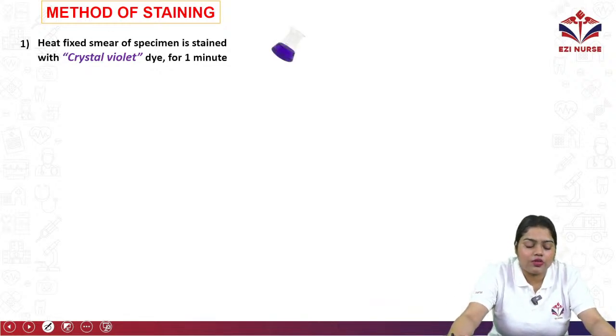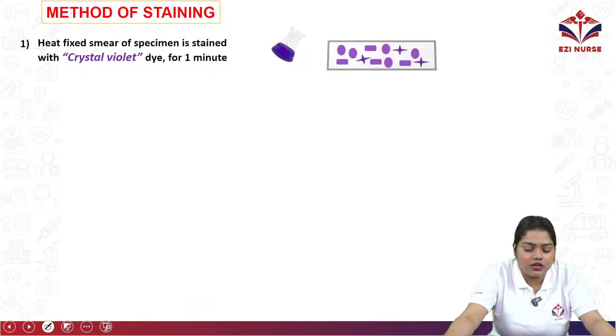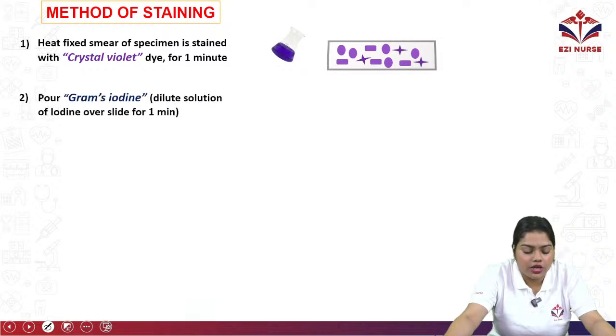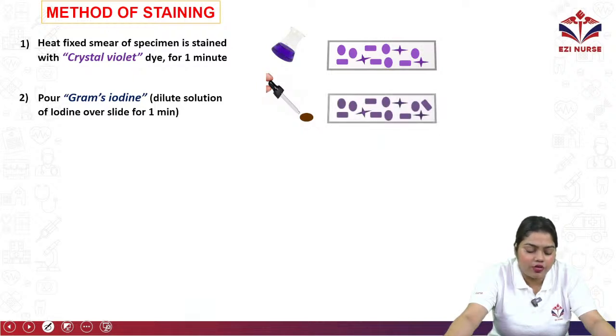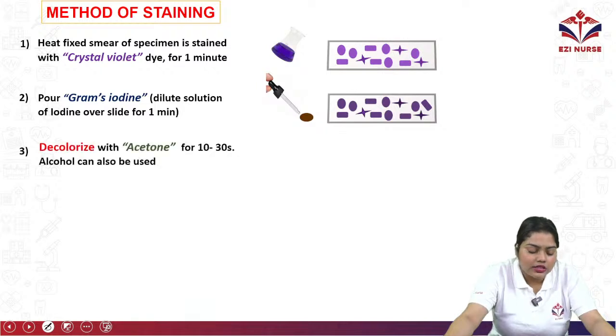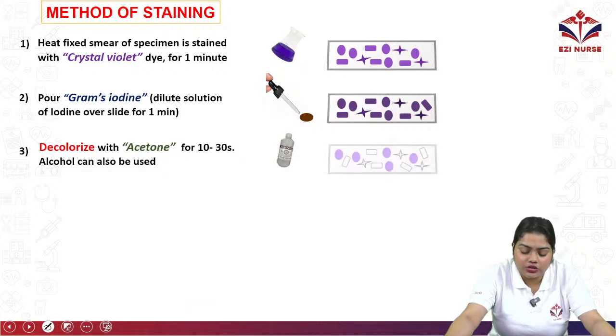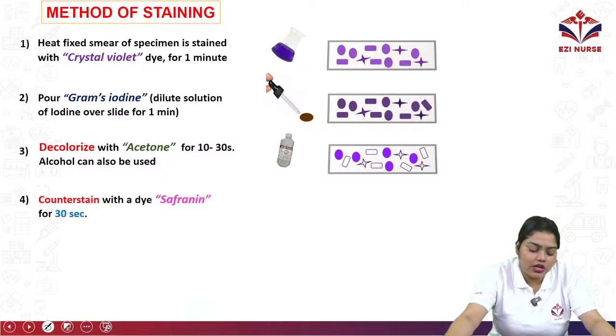so that we are able to differentiate the gram positive and gram negative bacteria under the microscope. So first, we have to heat fix the smear specimen and stain with crystal violet dye for 1 minute. Okay, pour the gram iodine, which is a dilute solution of iodine, over the slide for 1 minute. Then decolorization with acetone for 10 to 30 seconds, or alcohol can be used. Okay, then counterstain with the dye safranin.